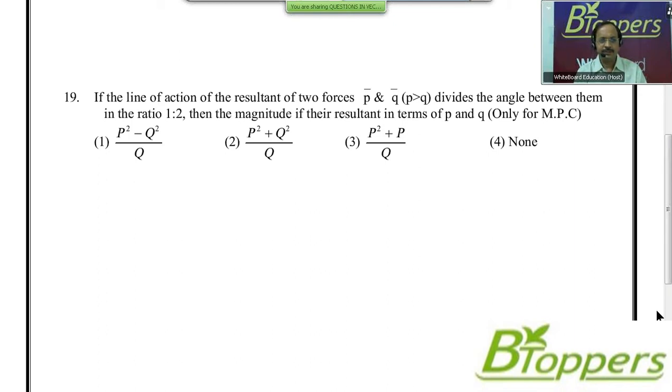Question number 19. The line of action of the resultant of two forces P bar and Q bar, within brackets P greater than Q, divides the angle between them in the ratio 1:2.